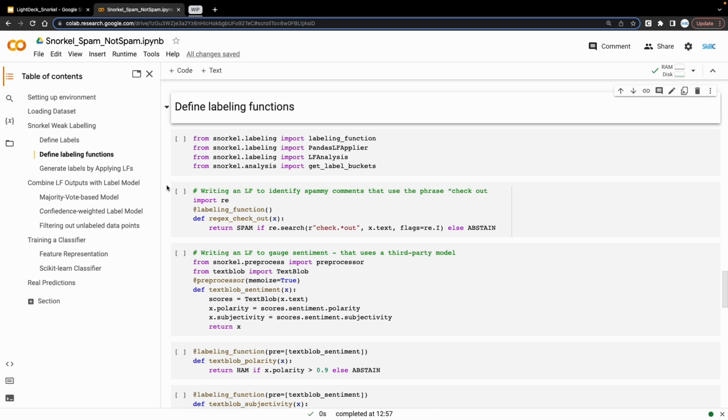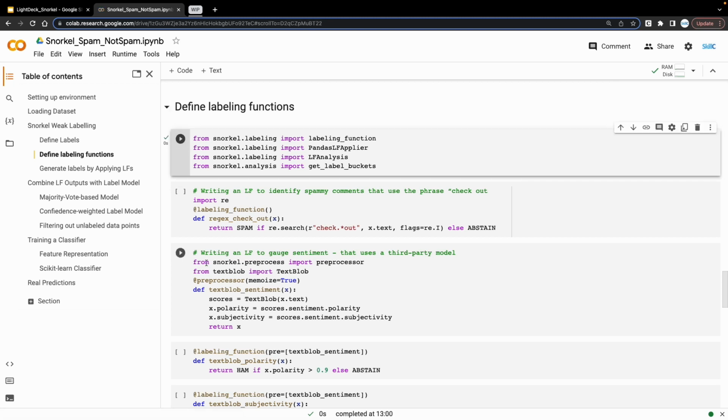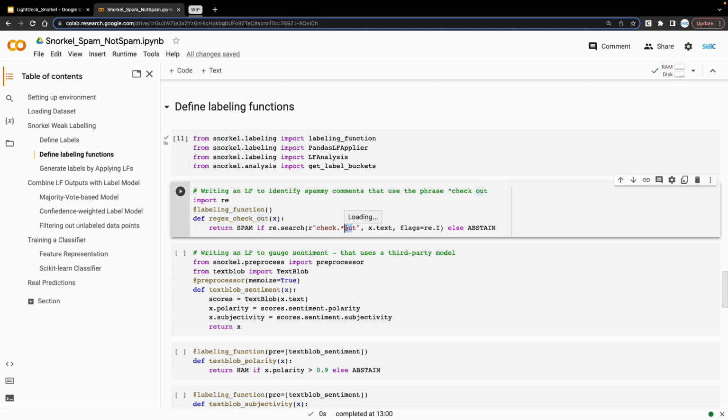Alright, in this section, we define multiple labeling functions or LFs that consider the pattern we just identified and try to generate weak labels. So to get started, let's load these helpful functions we'll be using at a later stage. And first up, we define our first LF called regex checkout. This searches for phrases starting with check and ending with out to flag them as spam. And if this phrase is not identified in specific data points, then this particular LF abstains from voting. Let's run it.